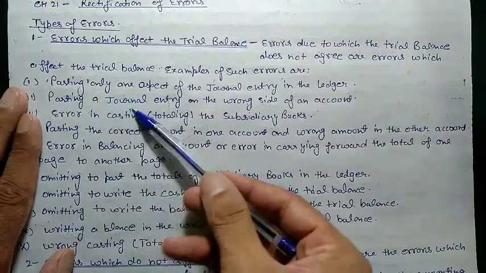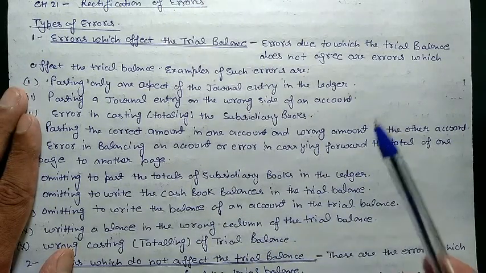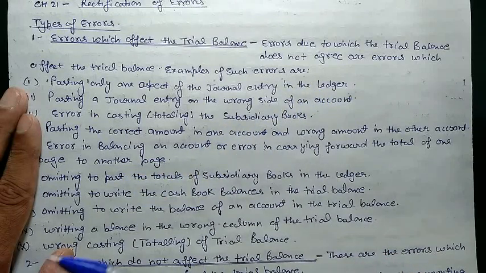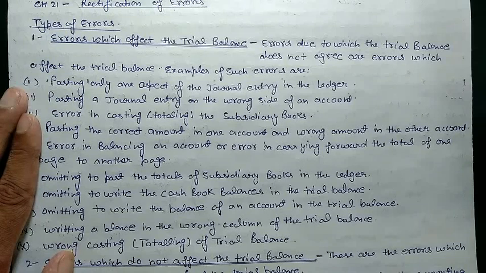Posting a journal entry on the wrong side. Maybe we post a journal entry on the wrong side. For example, we have purchase account to cash, so we are going to post to cash on the credit side and to the purchase account on the debit side, but sometimes we post on the wrong side, so it will affect the trial balance. Error in casting or totaling: maybe sometimes we total wrong in the ledger. When we are totaling, maybe we make some mistake, and this will affect the trial balance.